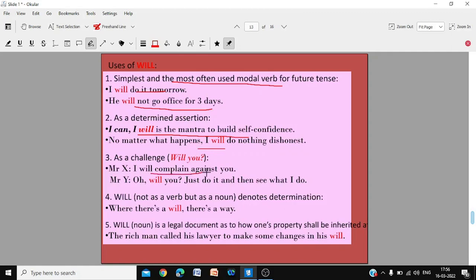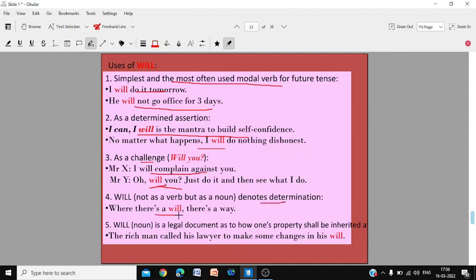As a challenge, will you? Mr. X is saying, I'll complain against you. Mr. Y says, oh, will you? Just do it and then see what I do. There's a challenge. Will you? Means, how dare you? Will you? Means, do you have so much courage or temerity? So it's a challenge.